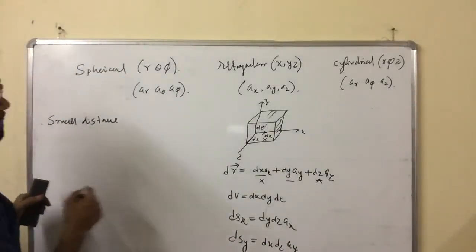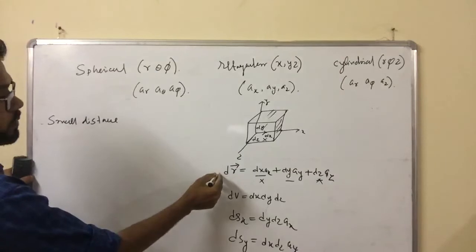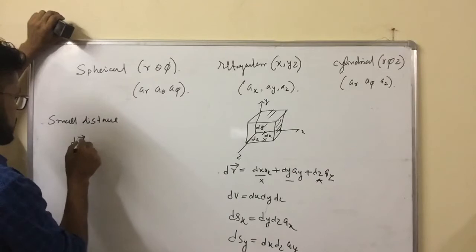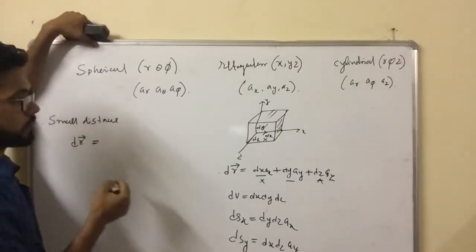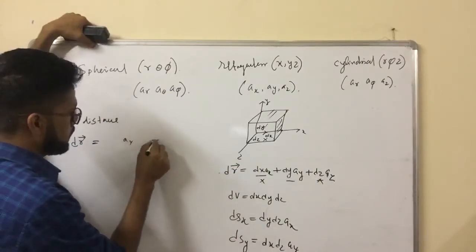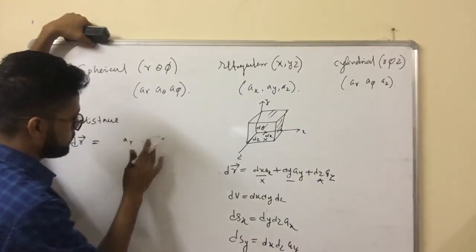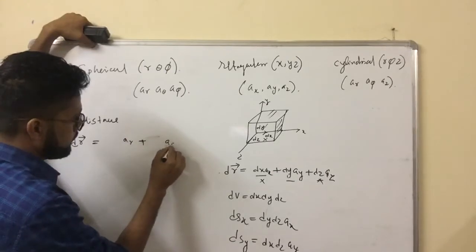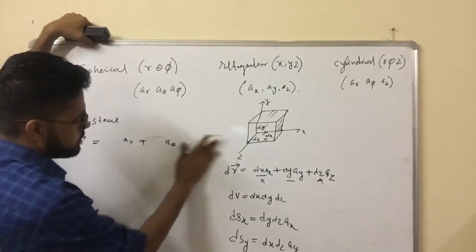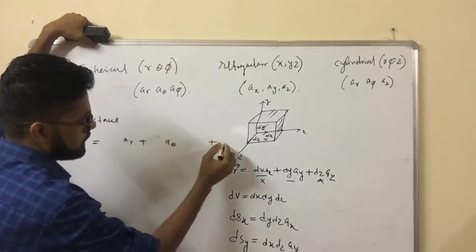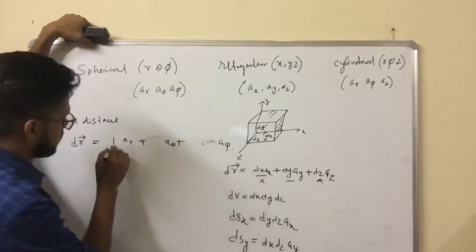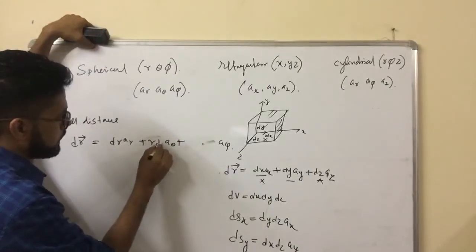Similarly, this is an elemental small distance in the rectangular coordinate system. In the spherical coordinate system, this small distance is represented by... So how can you remember? The unit vectors will be there first: first unit vector ar plus a theta plus a phi. First one will be dr. Second one will be r d theta.